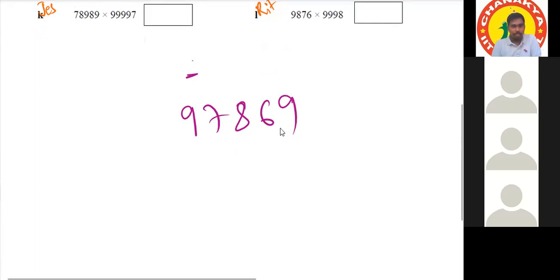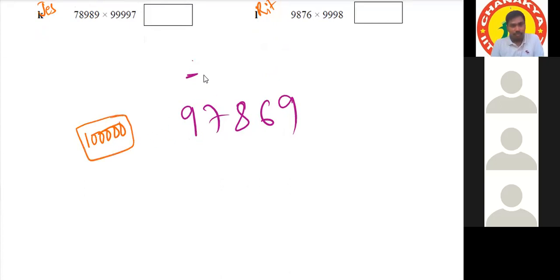Sir, 1 lakh. 1 lakh consists of how many zeros? 5 zeros. Okay. And how do we find its less number, its difference number? Sir, everything from 9 except the last one from 10.